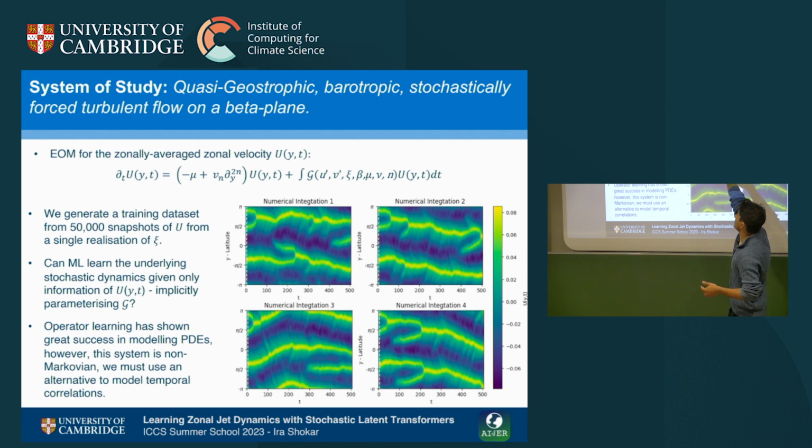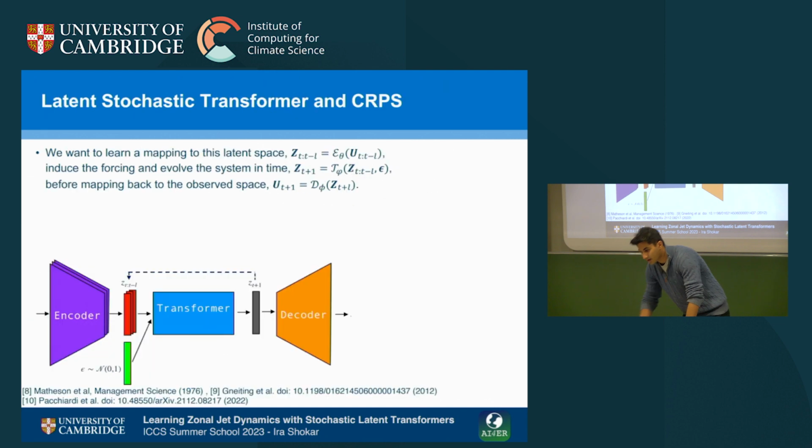But that integral up there means that we don't have a Markovian system anymore. So we have to take into account temporal correlations. So we need some sort of alternative to neural ODEs or these kind of methods. So what we're going to use is a transformer, but we're going to do it slightly